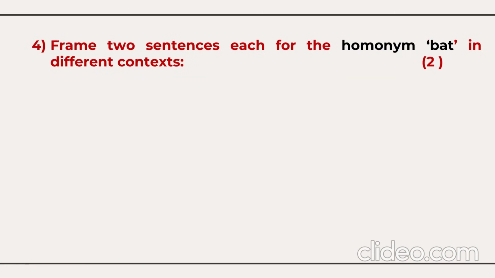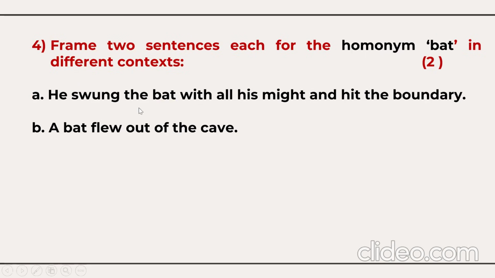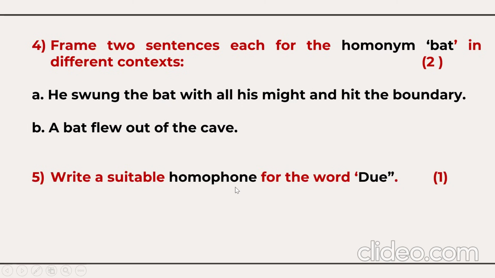Then homonym. Homonym, we need to frame the homonym means to say the same spelling, same pronunciation, but in 2 different contexts. Bat, B-A-T, bat, you need to frame here 2 sentences with the same word in the 2 different meanings. For example, you can see the answer here. He swung the bat with all his might and hit the boundary. So it's an object. A bat flew out of the cave. It's a reptile, right?